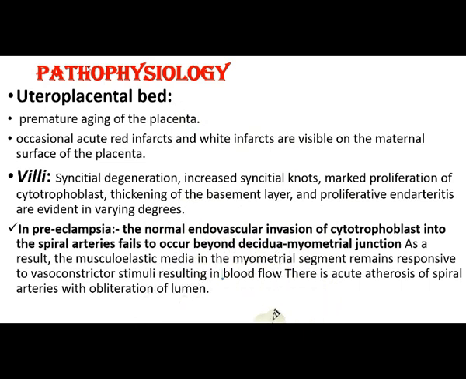Then pathology, pathophysiology. In the uteroplacental bed, which we just explained, there is premature aging of the placenta, and occasional red infarcts and white infarcts are visible on the maternal surface of the placenta. What will happen in the villi?